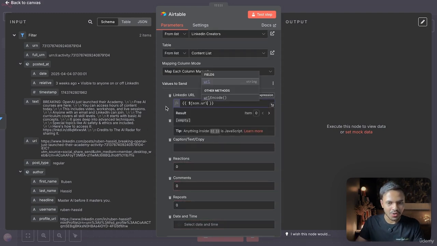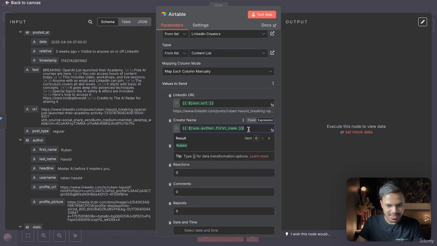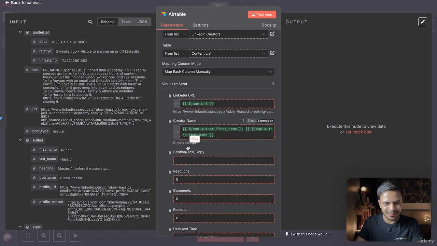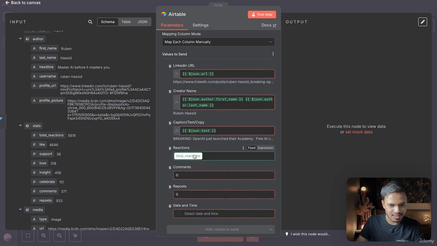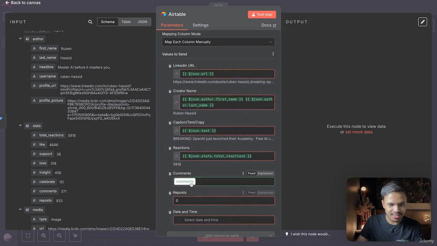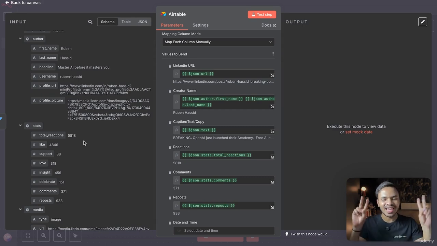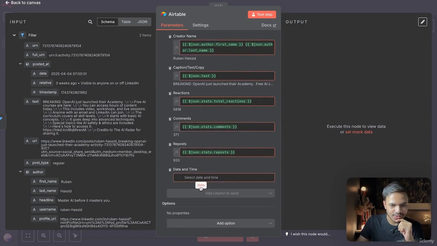First of all, LinkedIn URL, then the creator name, first name, space, and then last name. After that, our caption or the copy, the reactions, the comments, and the repost. Our filter was repost, but you can also use total reaction. For example, if that post has more than, I don't know, like 500,000 plus reactions, then and only then you want to mimic or take inspiration from that post. And for date and time, yeah, this one.